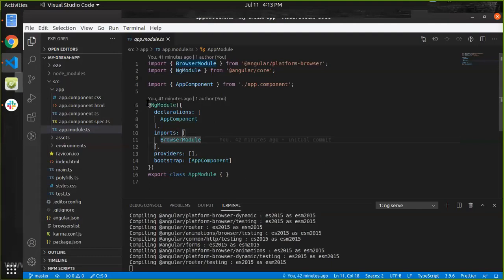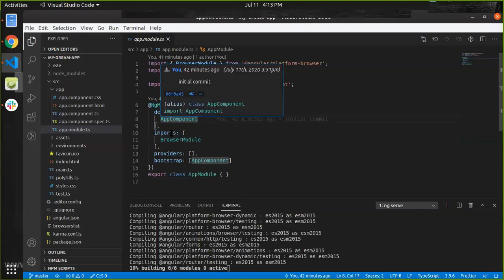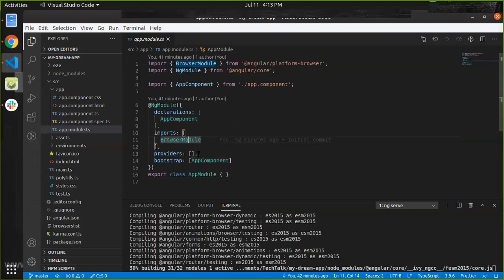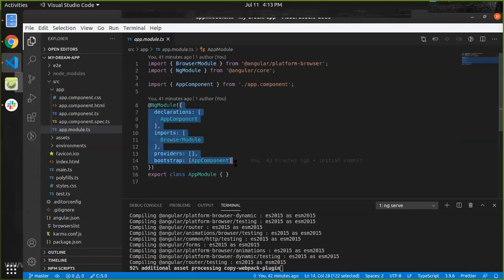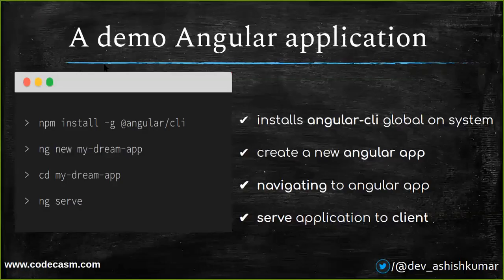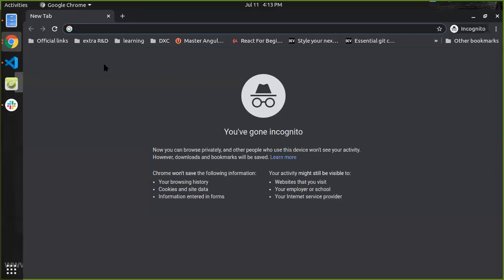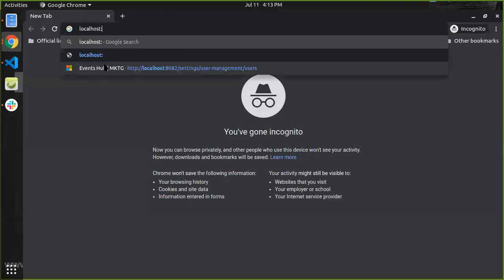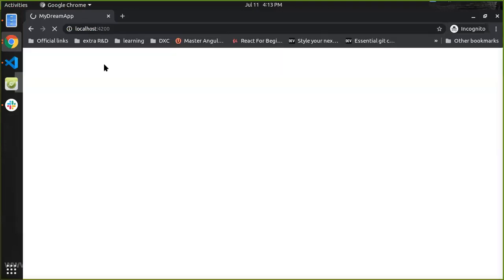As I mentioned previously, any method which has this @ symbol at the start can be called a decorator. It contains all the metadata of our application. We have a live example for it. So our application has been served. Now we just have to open our application at localhost. By default, Angular provides its application on localhost 4200.